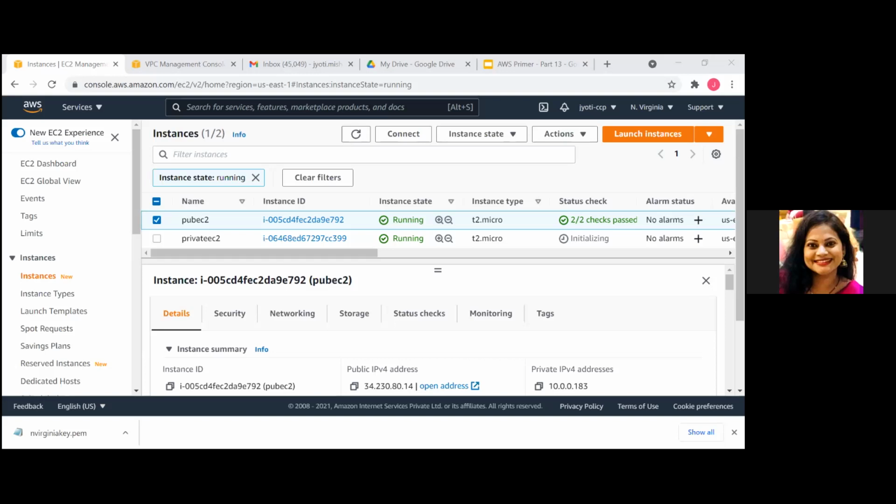This step is not required if you have a Mac or a Linux system. I have Windows, so that's why I need to do all these things. If you have a Mac, then you know how to connect to an instance. Go to your terminal and just write ssh -i. This is the command you need to write, but ensure that you've given the required permission to the .pem.